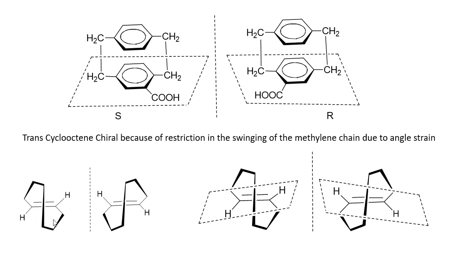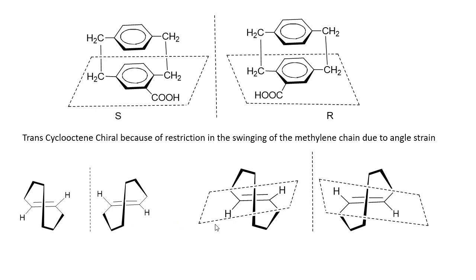In order to convert this molecule into its non-superimposable form, the molecule should swing with respect to these CH2 or methylene chains, but this swinging is very much restricted because of the angle strain, and hence trans-cyclooctene will give its non-superimposable mirror image form.